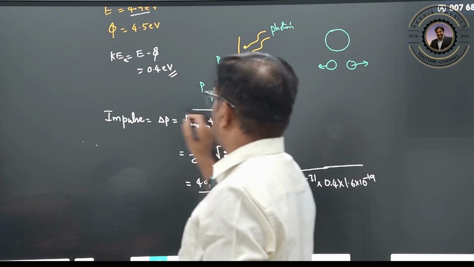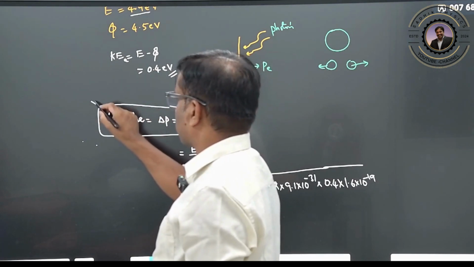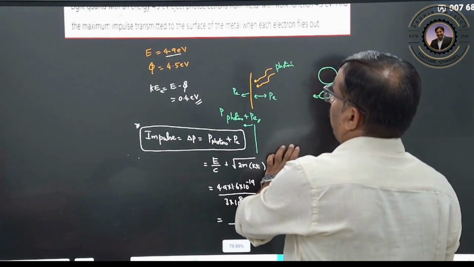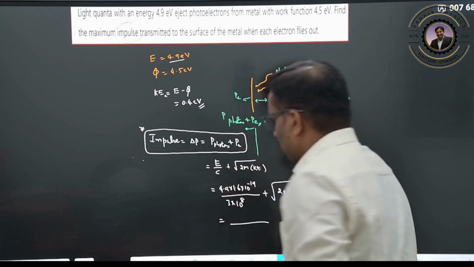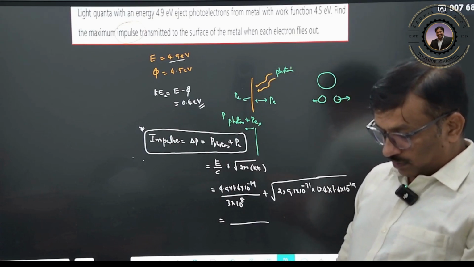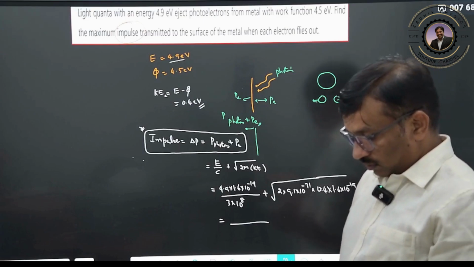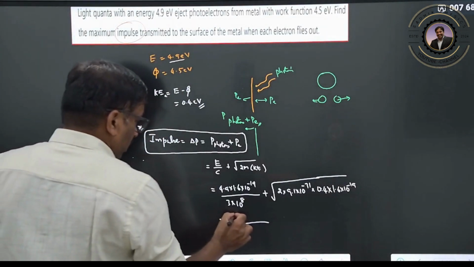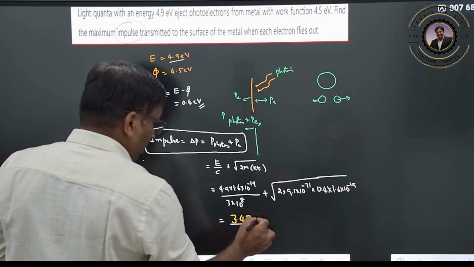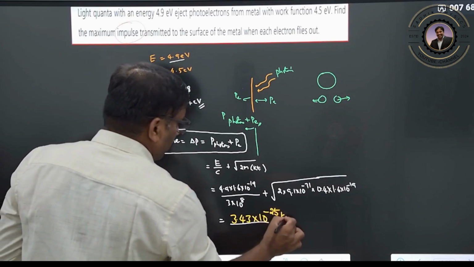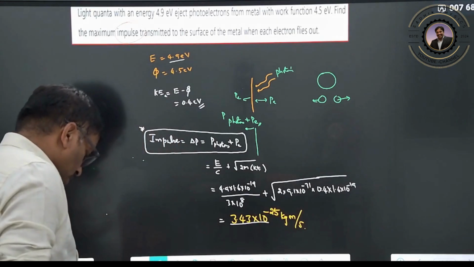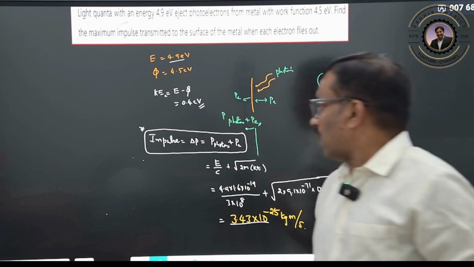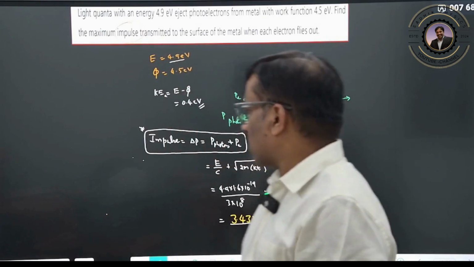But this is a slightly important one. Understood? So what will be your answer? I already simplified it here. Nearly you will get 3.43 into 10 to the power minus 25 kg meter per second. Sorry, kg meter per second. So this will be your answer. Clear? In this way you can solve the problems.